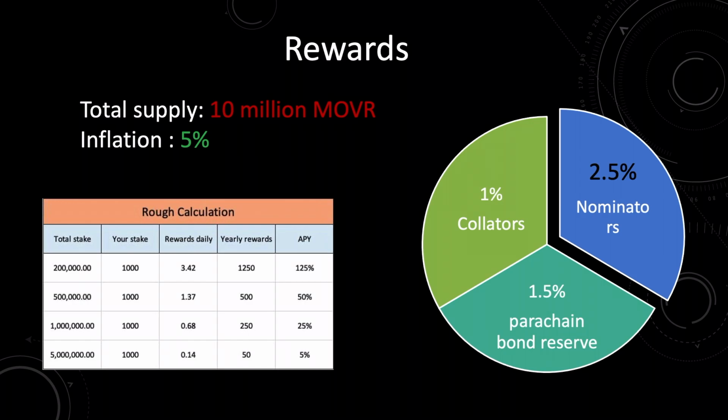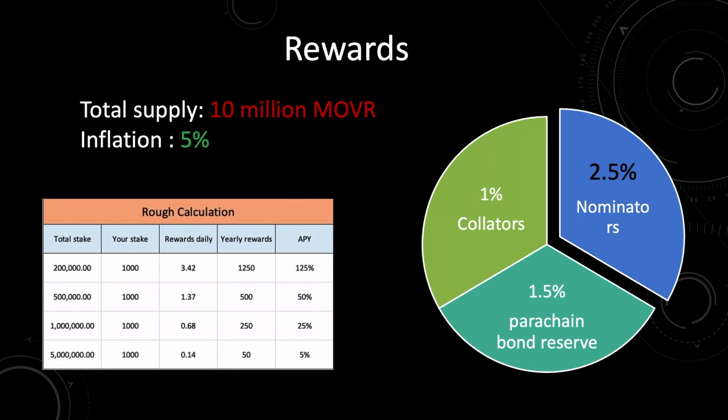Right now the total circulating supply is roughly around 2.5 million tokens, and we can see where you can check how many tokens have been staked and how you can do this calculation by yourself. Assuming the staked amount is 200,000 and your stake is 1,000, then you will get roughly 125% as your APY. So for 1,000 tokens, you'll get roughly around 3.4 Movr tokens.